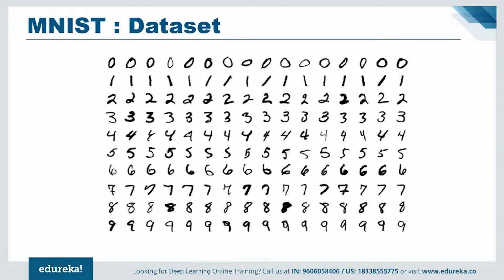The MNIST dataset is a very popular dataset which consists of around 60,000 training samples and 10,000 testing samples of handwritten digits. The task here is to train a model which can accurately identify the digits present in the image. To solve this use case, a deep network will be created with multiple hidden layers to process all the 60,000 images pixel by pixel. And finally, we will receive an output. The output layer will be an array with indices 0 to 9, where each index corresponds to the respective digit. Index 0 contains the probability of 0 being the digit present in the image.